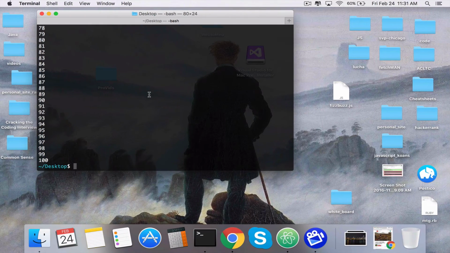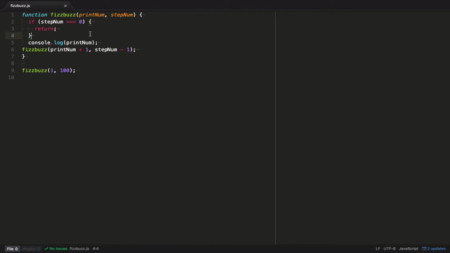Sweet. So our next step of the problem is we want to replace numbers that are divisible by 3 with fizz. So let's go ahead and do that. It's going to be as simple as if print number moduloed by 3 equals 0.